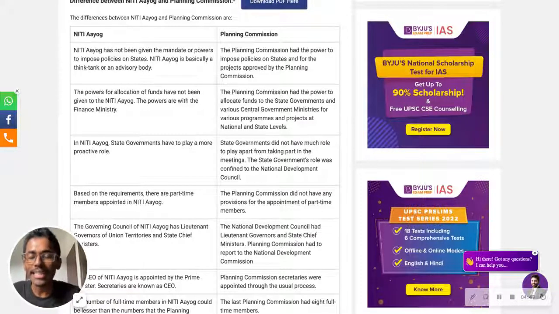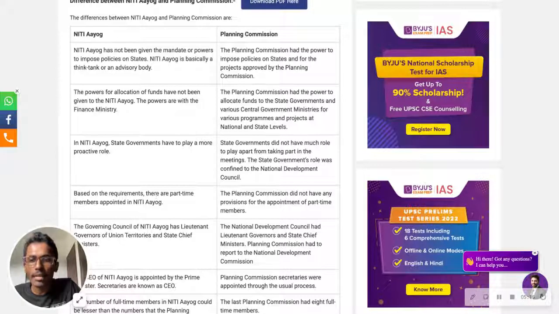Now, coming back, in NITI Aayog the state governments have to play a proactive role. Whereas in the Planning Commission, what happened? The state governments did not have much role to play apart from taking part in the meetings. The state government's role was confined to the National Development Council. That means in the Planning Commission, the state governments didn't have many powers, whereas in NITI Aayog they are giving much more power to the state governments.